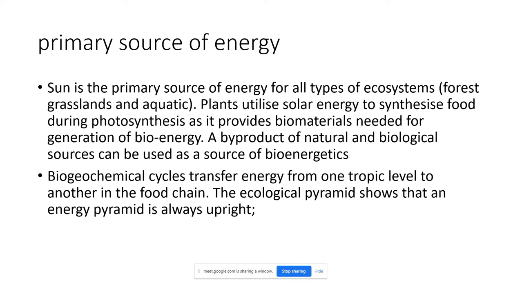Forest, grassland and aquatic: it is true for all types of ecosystem. Grassland is also one type of ecosystem. Grass is the producer there. For the grassland ecosystem, small grass or long grass is the producer.